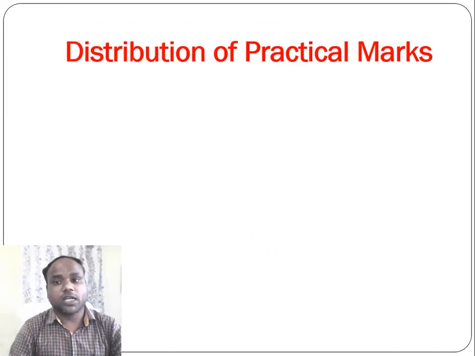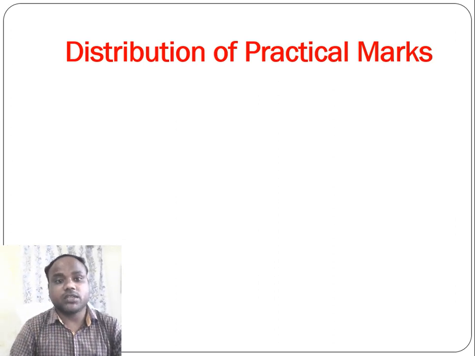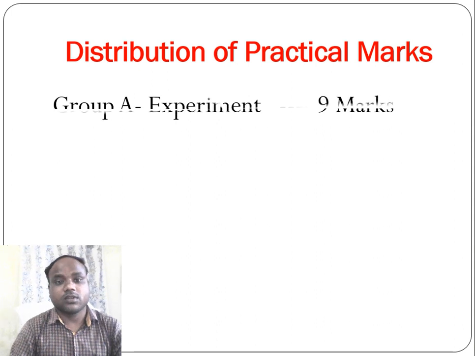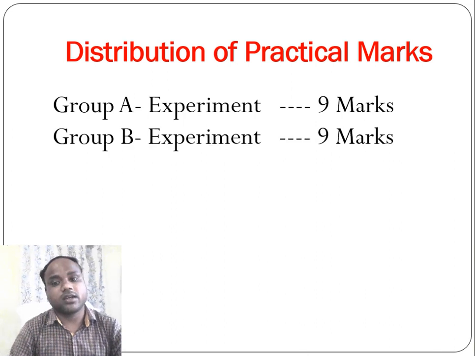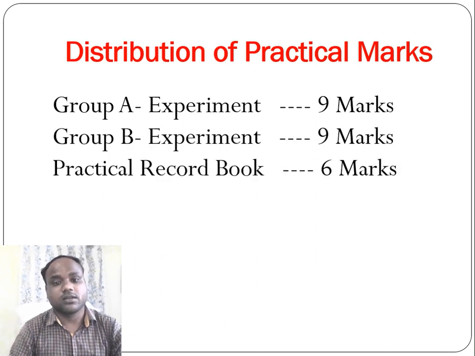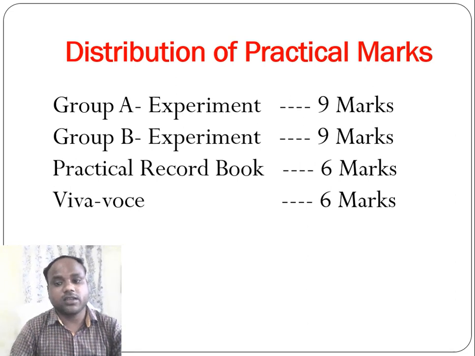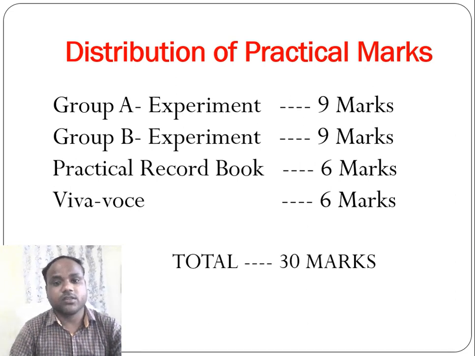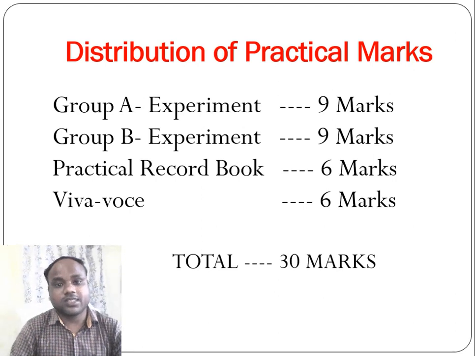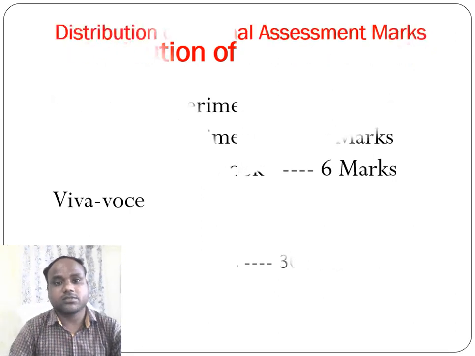Now distribution of practical marks. Practical marks are distributed in 3 ways. Group A experiment has 9 marks, Group B experiment has 9 marks, practical record book of 6 marks and viva voce of 6 marks. So total of all these is 30. So this is the distribution of practical marks.